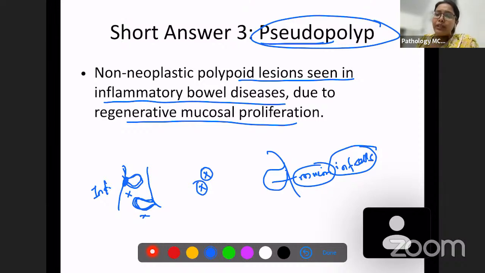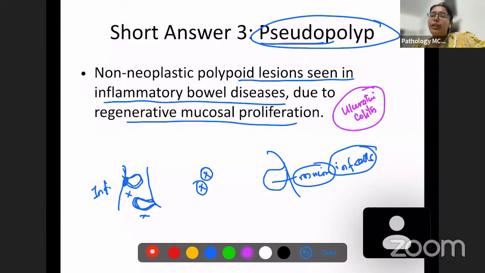So when will you get a pseudopolyp? You will get a pseudopolyp in inflammatory bowel diseases, most commonly in ulcerative colitis. Ulcerative colitis, you will have pseudopolyps most commonly. And what are the other inflammatory bowel diseases? There was ulcerative colitis and Crohn's disease, right? So I am going to quickly review a few differences after seeing this pseudopolyp.